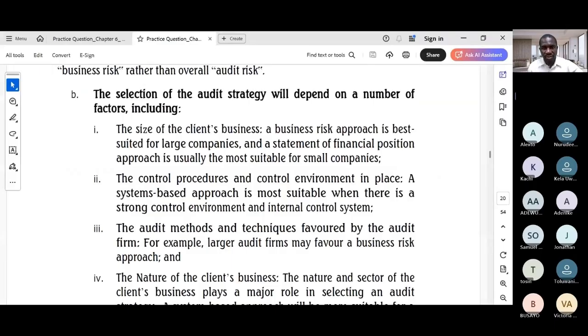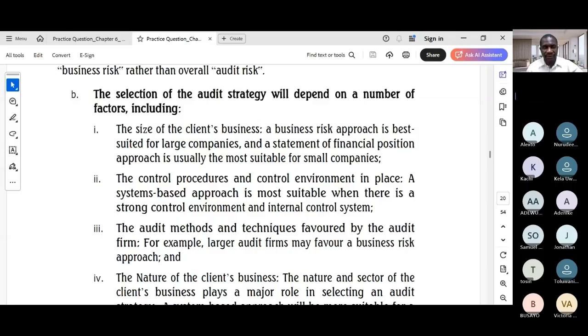So the provided solution gives us examples: the size of the client business, explaining why different strategies are suited for small or large companies. The second one, control environment, emphasizing a strong control system allows for system-based approach.